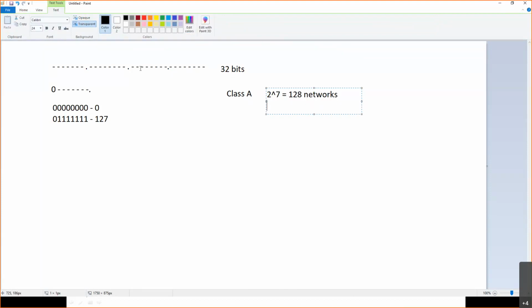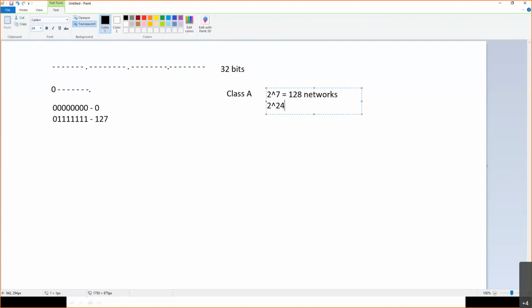How many hosts will there be? The host part can be anything, from all 0s to all 1s. How many bits are there? 8 plus 8 plus 8 means 24 bits remain for the host.